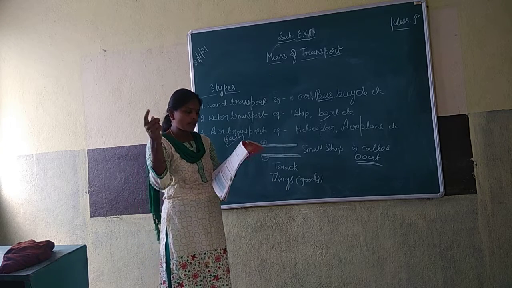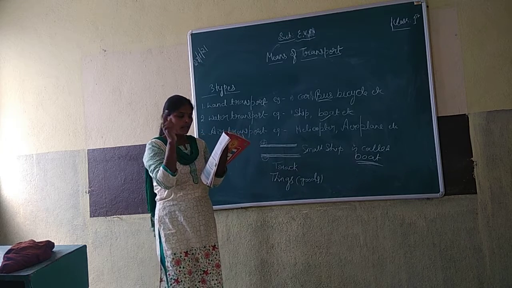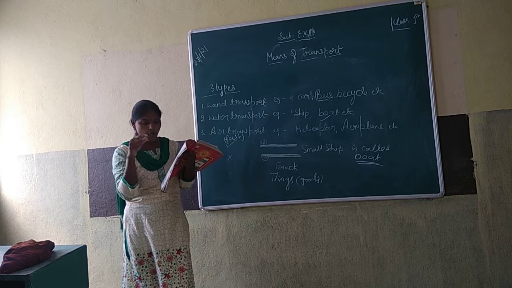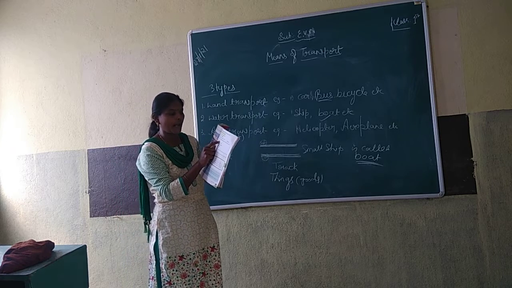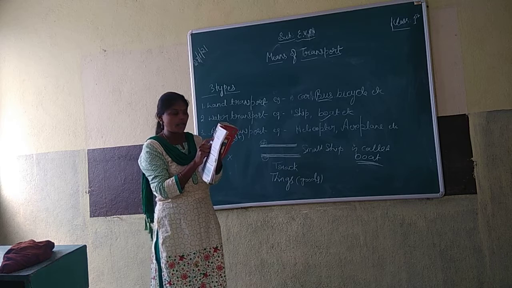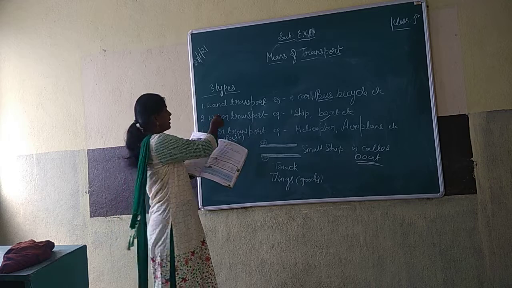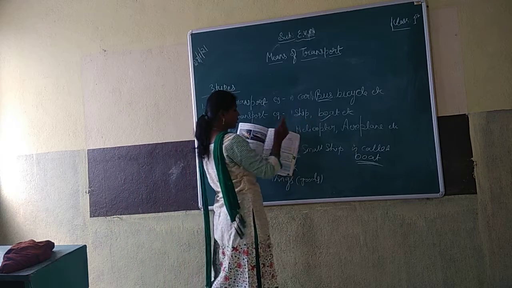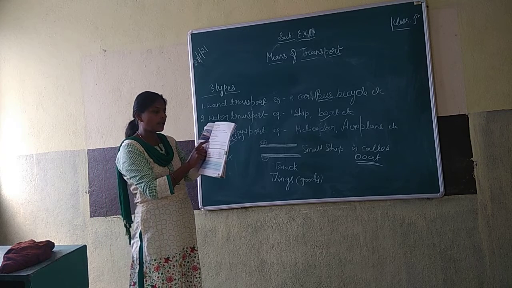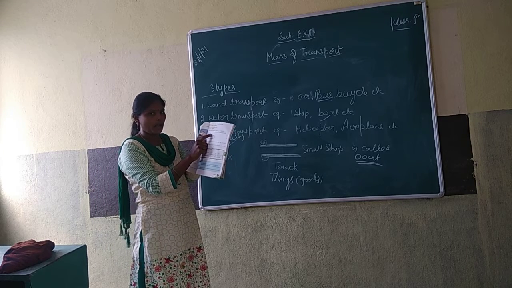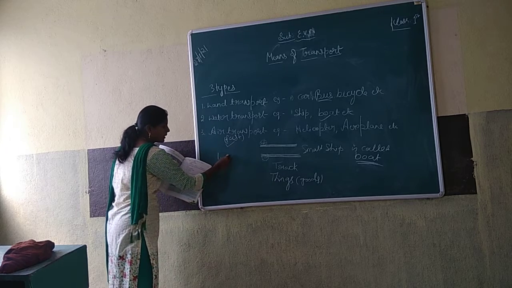Next, tick the correct statement and cross the wrong ones. First one: ship sails on the land. Is it right or wrong? Ship sails in the sea. Water transport means ship and boat. Vehicles which move in water are called water transport. But here they have given ship sails on land. That is wrong. So the first one is wrong.